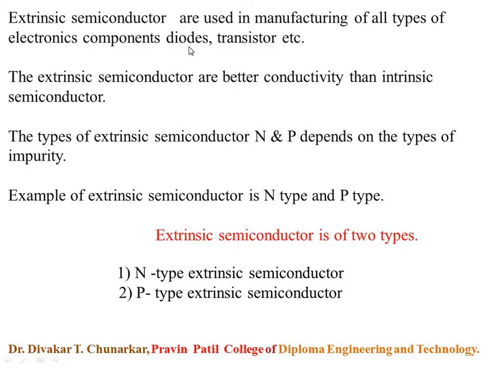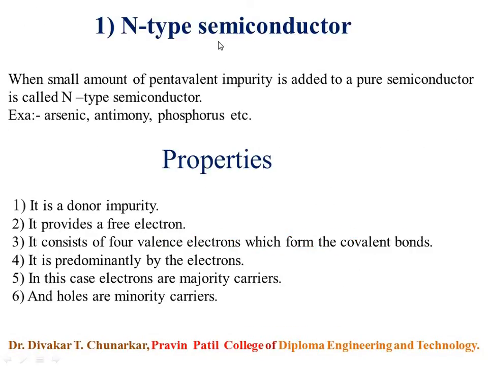So today I explain the n-type extrinsic semiconductor. In case of n-type extrinsic semiconductor, when a small amount of pentavalent impurity is added to a pure semiconductor, it is called n-type semiconductor. What is the definition of n-type semiconductor? The small amount of pentavalent impurity added to a pure semiconductor is called n-type semiconductor. Small amount of pentavalent, keep in your mind, pentavalent impurity.